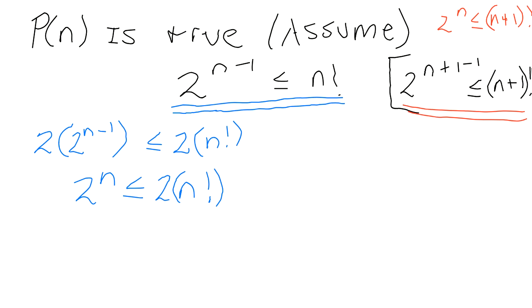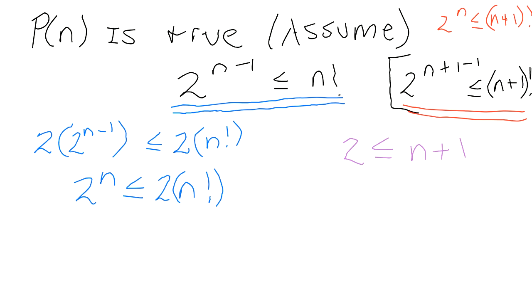Correct, because n is a natural number. The smallest n we can have is 1, and it will go up to 1, 2, 3, 4, whatever. So if the smallest n is 1, it means, let me write this using a different color, that 2 is less than or equal to n plus 1 all the time.